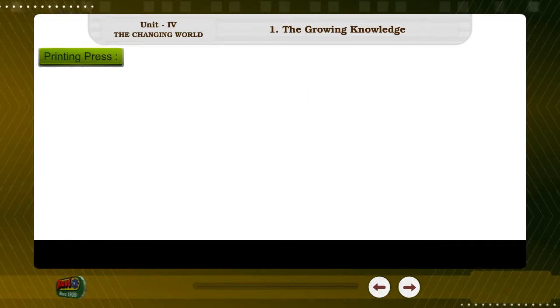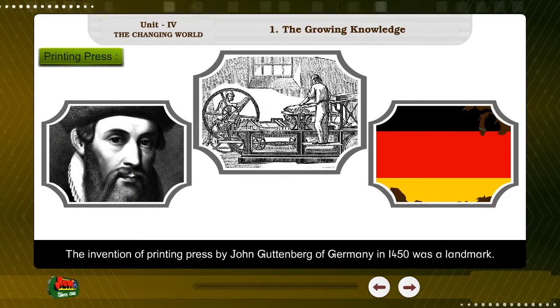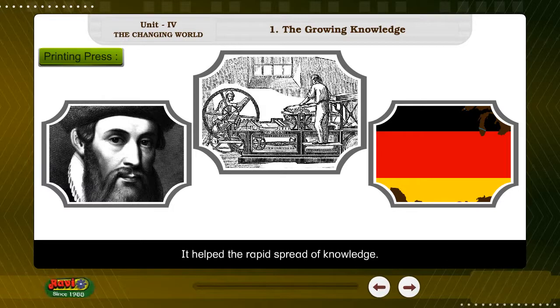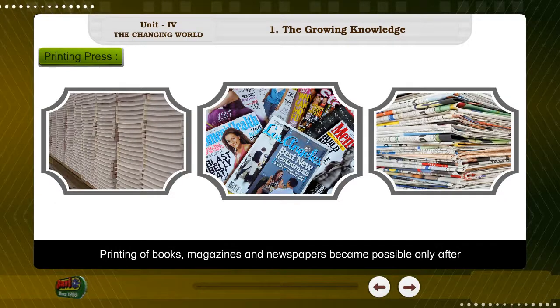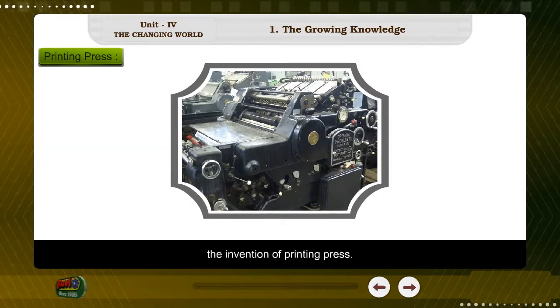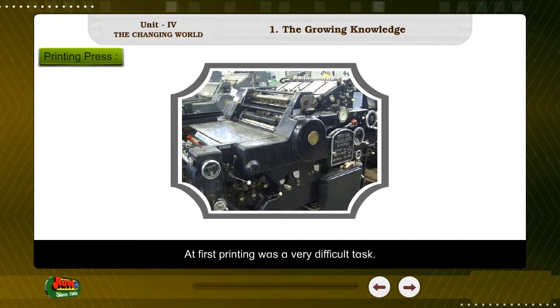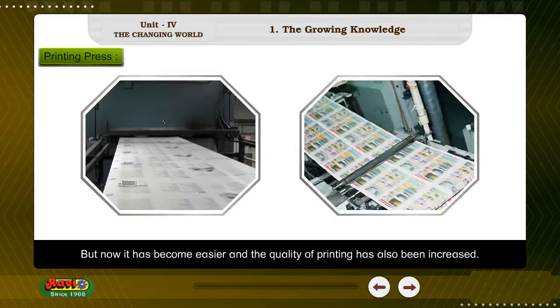Printing press. The invention of printing press by John Gutenberg of Germany in 1450 was a landmark. It helped the rapid spread of knowledge. Printing of books, magazines and newspapers became possible only after the invention of printing press. At first, printing was a very difficult task, but now it has become easier and the quality of printing has also been increased.